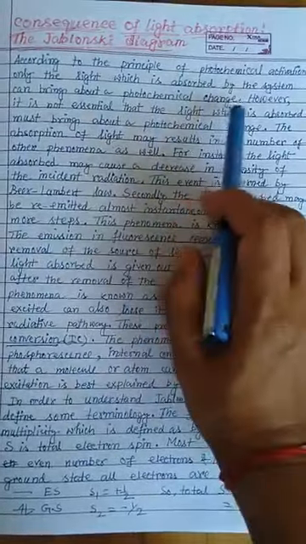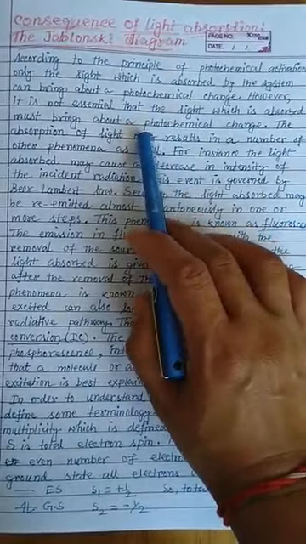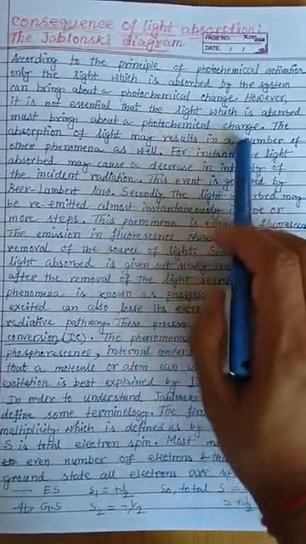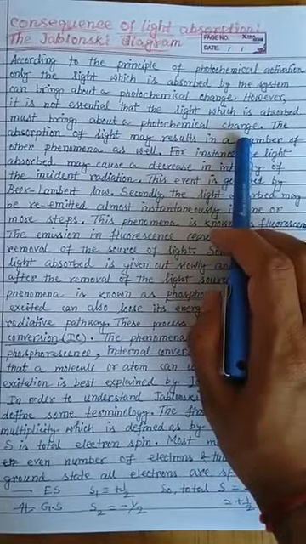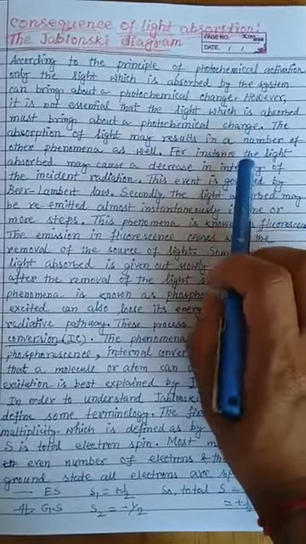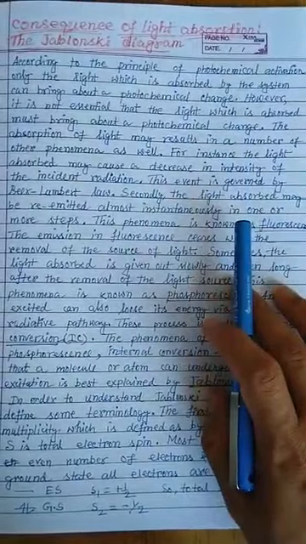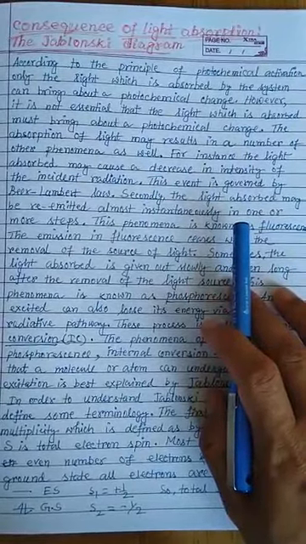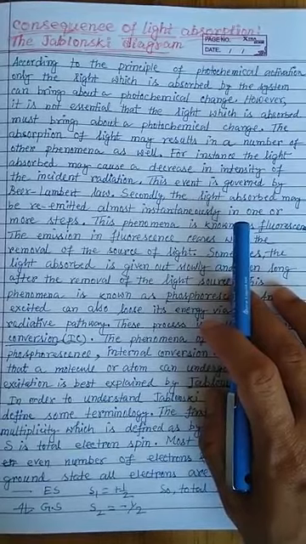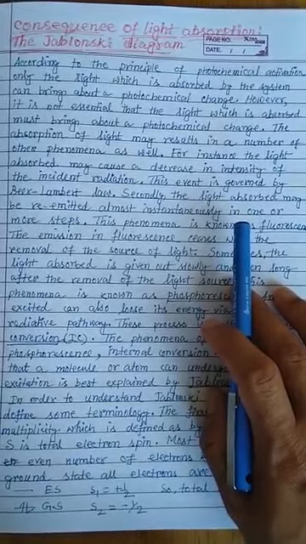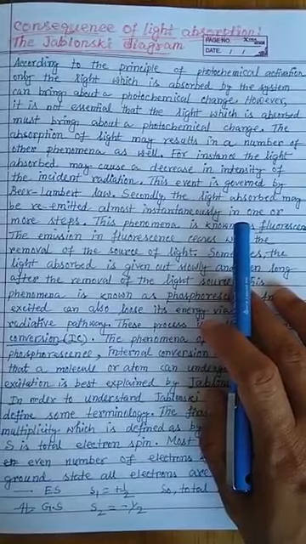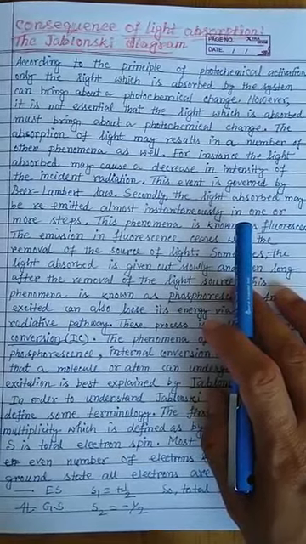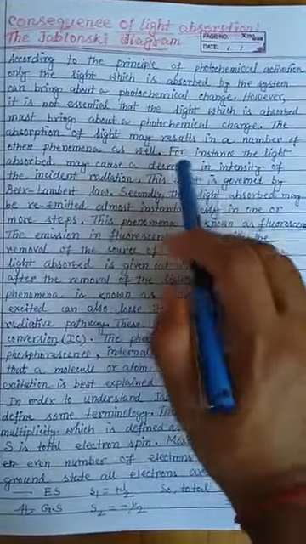However, it is not essential that the light which is absorbed must bring about a photochemical change. Suppose the molecule has absorbed the light energy or photon energy, that doesn't mean that it will undergo some photochemical change or some process. It may lose its energy by a non-radiative process without doing anything, without any emission of photons or any chemical change.